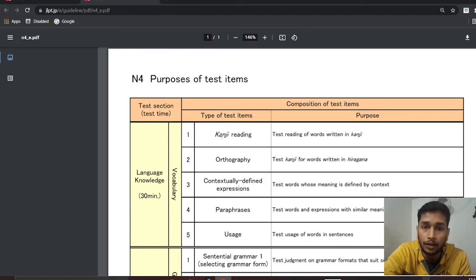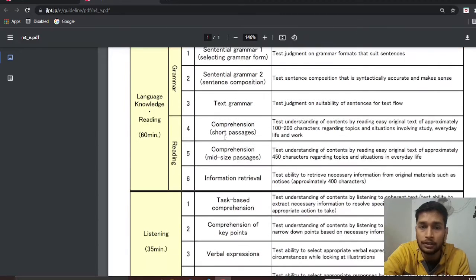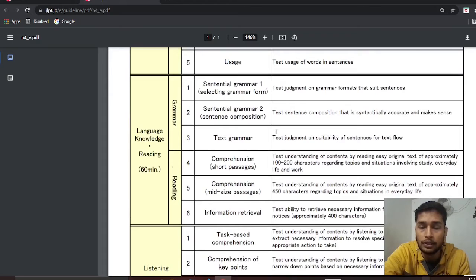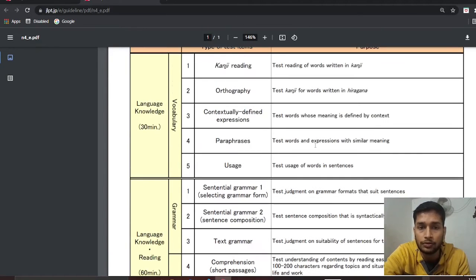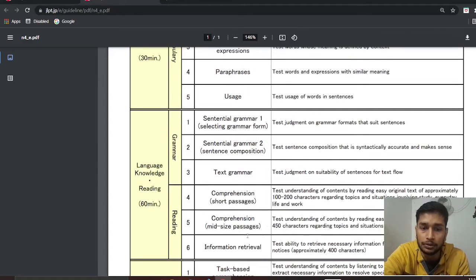They will not mention the actual weightage of these questions: kanji, reading, orthography, and this. They didn't mention this on their website either. So I am going to show you the actual weightage by question marks.